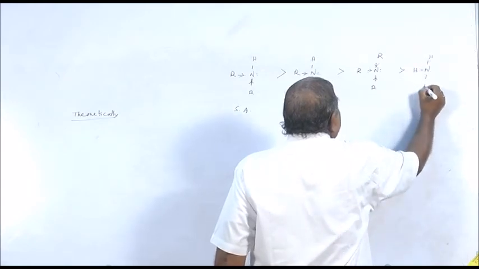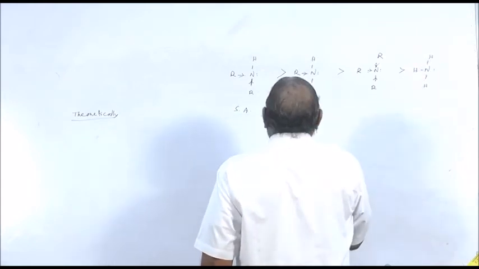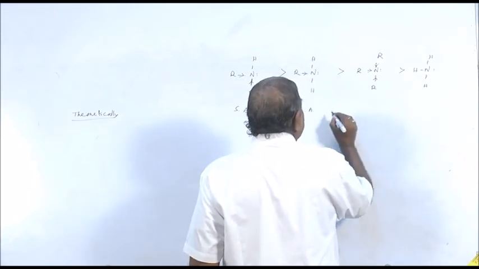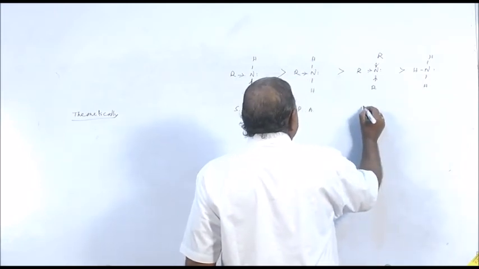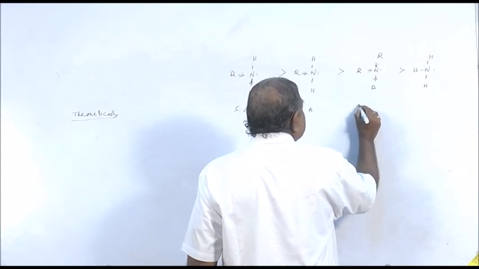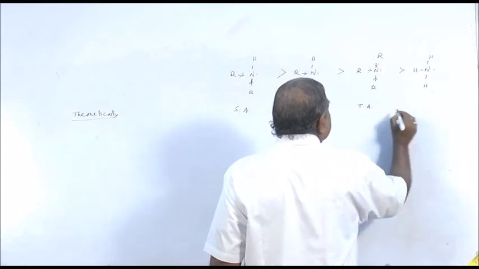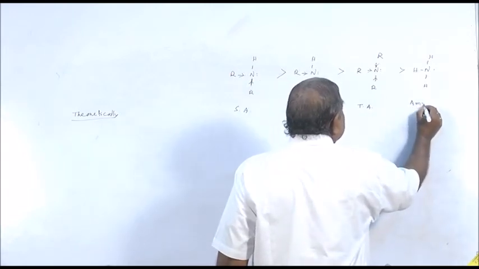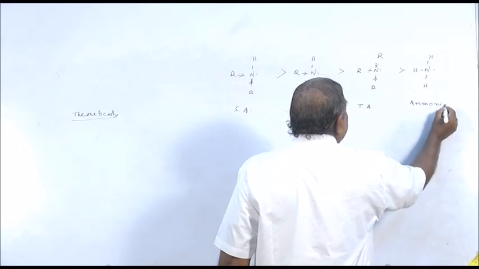That is, secondary amine is more basic than primary, primary is more basic than tertiary, and tertiary amine is more basic than ammonia.